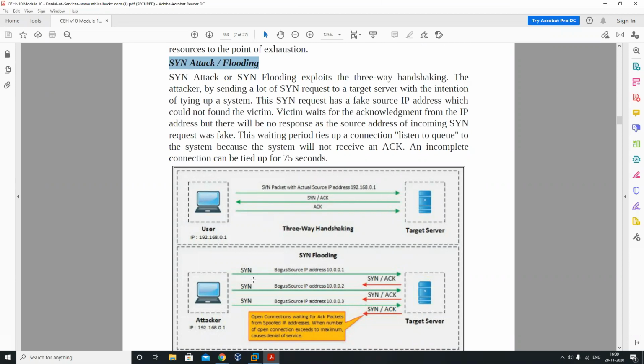If a synchronization packet has been sent by the attacker, the server will send a SYN plus ACK, but the attacker is not going to accept this one because they continue sending more synchronization requests. The open connection keeps waiting for the acknowledgment packet from the spoofed IP address until the number of open connections exceeds the maximum cost. You can see the SYN attack or SYN flood attack, three-way handshake. The attacker may send a lot of synchronization requests to the server with the intention of tying up that system.